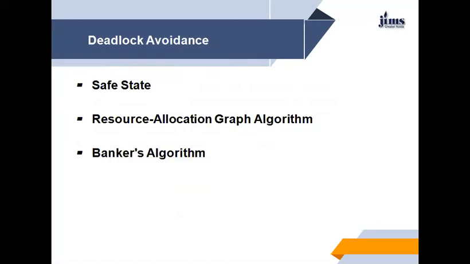So in deadlock avoidance, there are three approaches: one is the safe state, another is the resource allocation graph algorithm, and the third one is the Banker's algorithm. We will discuss the Banker's algorithm in detail in the next lecture. Here we will discuss two cases, the safe state and the resource allocation graph algorithm. However, we will also discuss some part of the Banker's algorithm, or you can say its initialization.